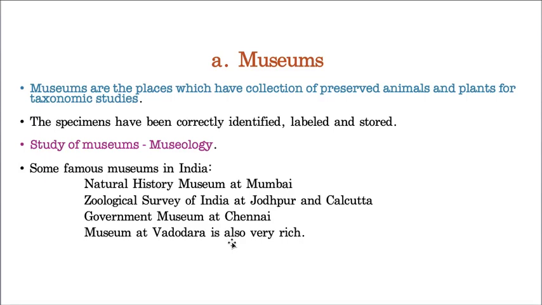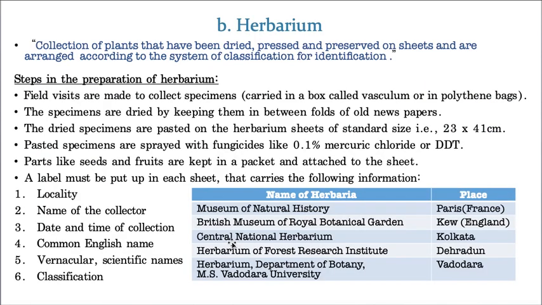Now let us take the second taxonomic aid, that is the herbarium. Actually, in my childhood I did it, and right now you are also doing it. For example, if there is a good flower, what do you do, children? You put it in a book, and after a few days when you open that book, you can see that plant or flower is completely dry.